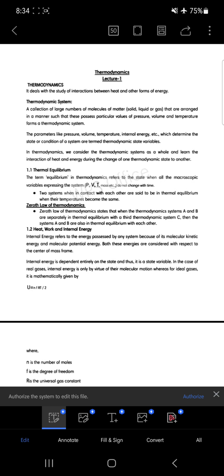Further, here it is written for an ideal gas, you may see in the last line of this page, that internal energy depends upon the state, and thus it is a state variable. In case of the real gases, internal energy is only by virtue of the molecule motion, whereas for an ideal gas it is mathematically given by U = nfRT/2. Now we need to understand from where this formula has come. So now let's come back to the camera.